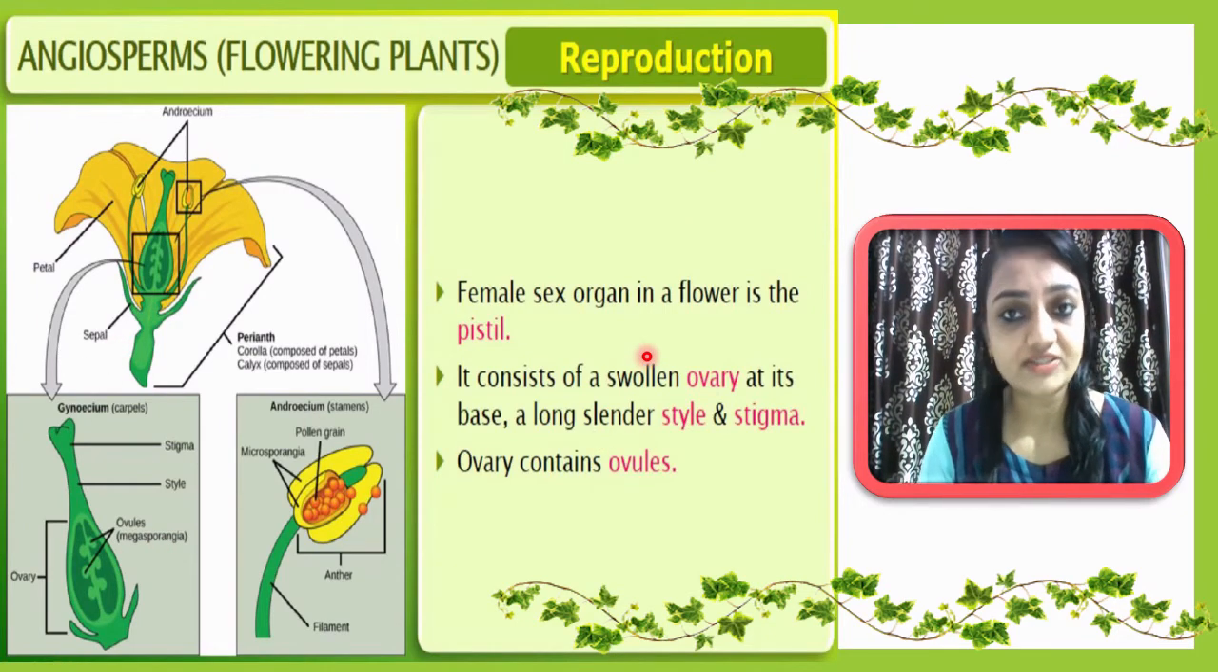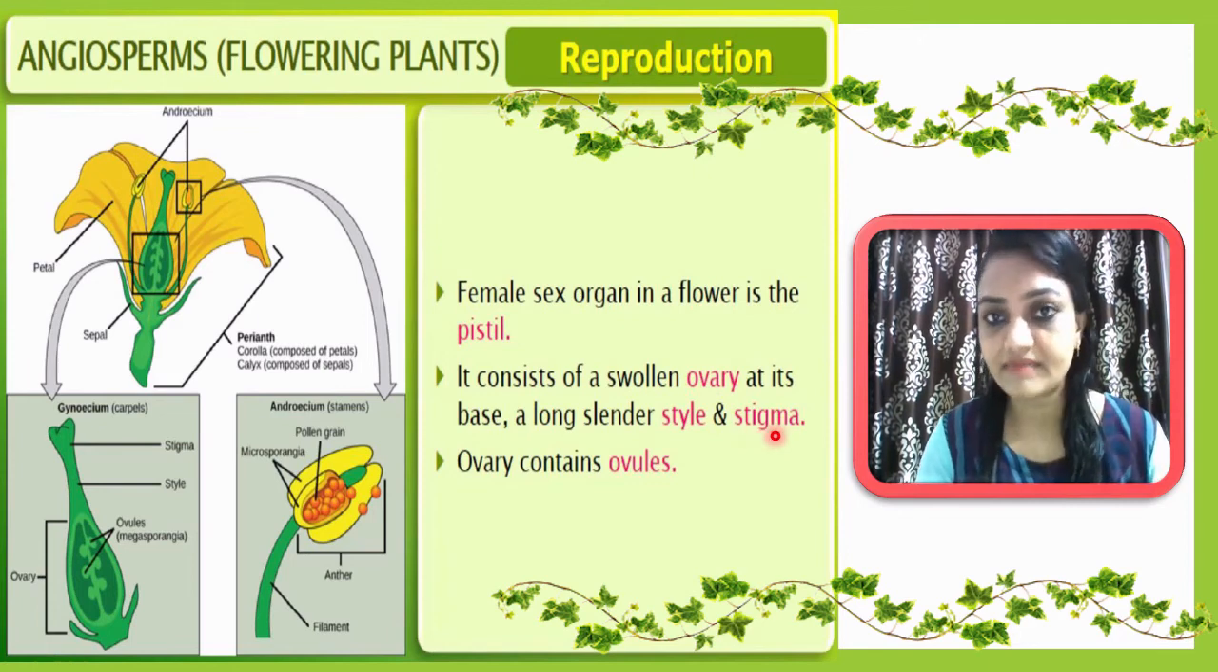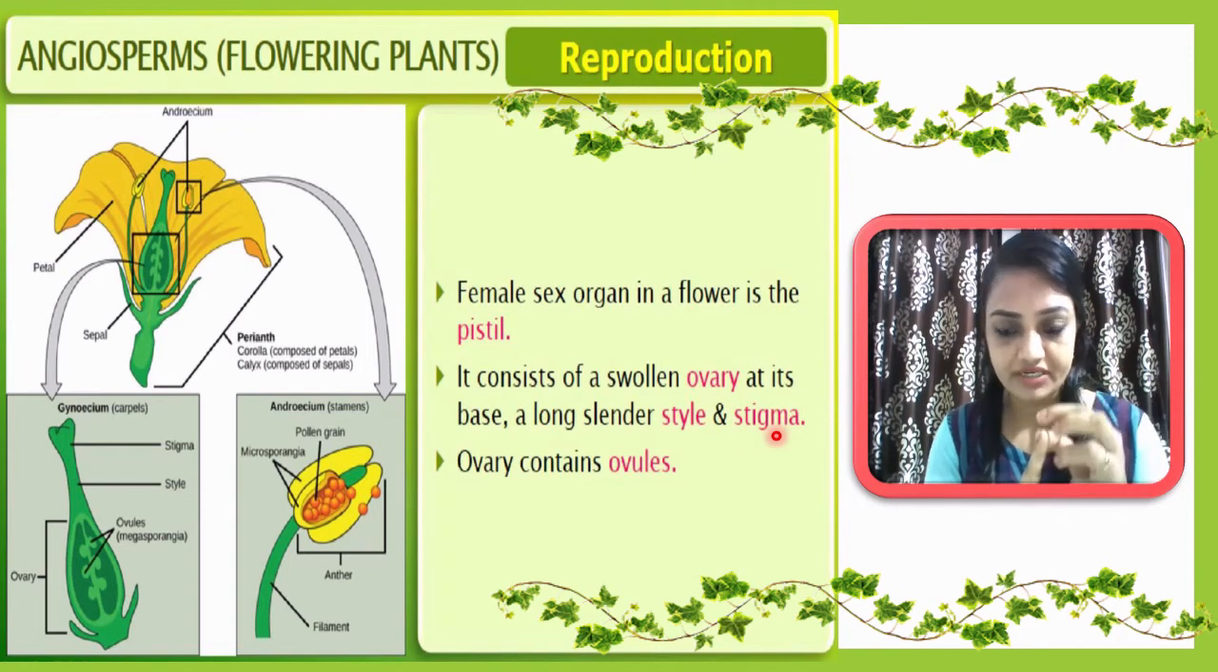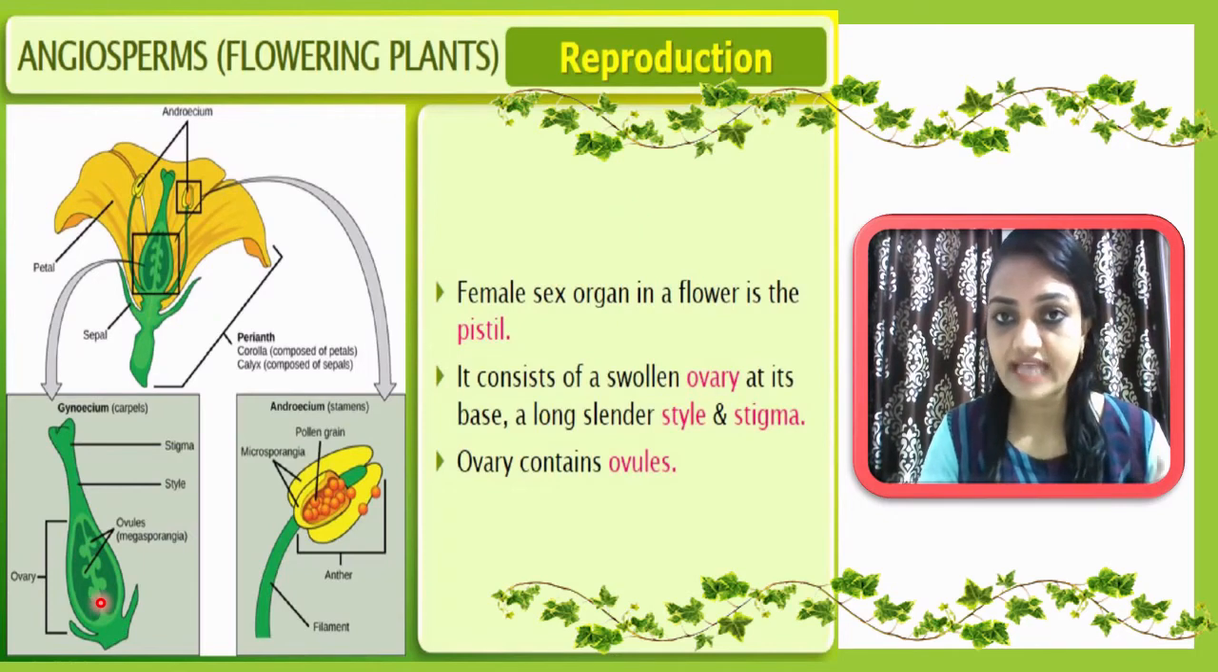So the pistil is considered the female sex organ having three components: the ovary at the base, then the style, and the uppermost tip, the stigma, which is the receptive portion for the pollen grain. The ovary contains ovules, inside which egg cells will be there. This whole structure we can call the pistil, also considered the gynoecium. And this stamen can also be considered the androecium.